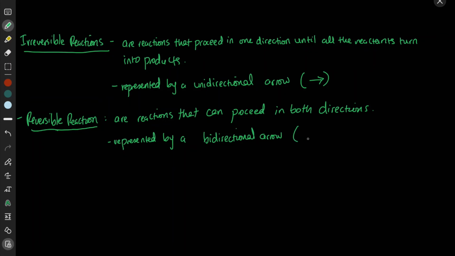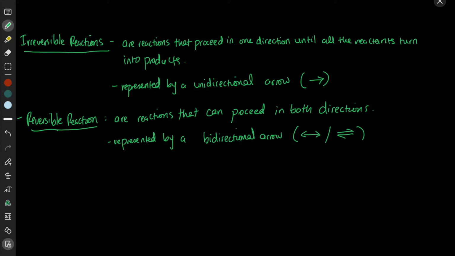This looks like one of two common symbols. One is this, a double-headed arrow, or you'll also see this, where it's two arrows stacked on each other, indicating a reversible reaction. So what actually happens in a reversible reaction? Initially the reactants will turn to products. Then at a certain point, the products will convert back to reactants.